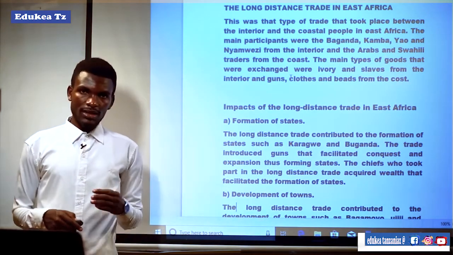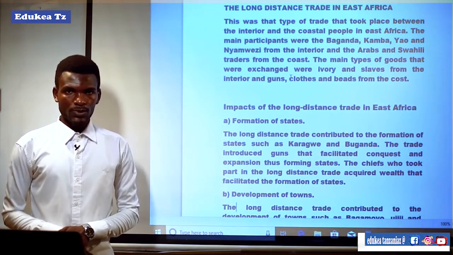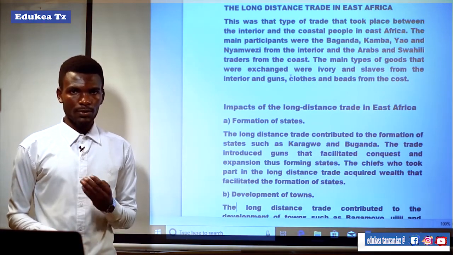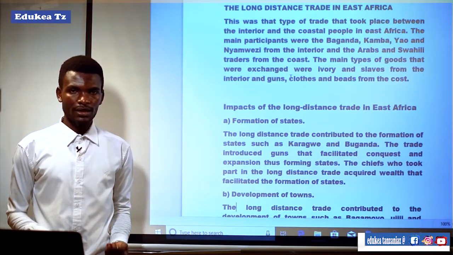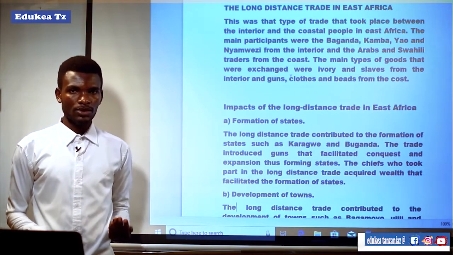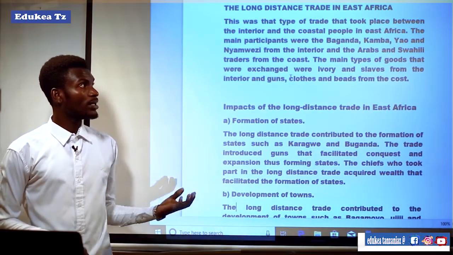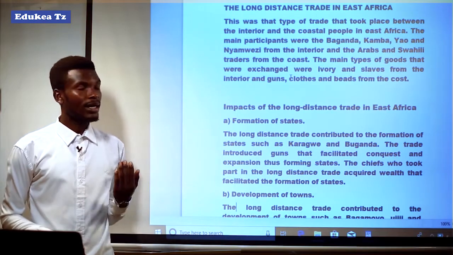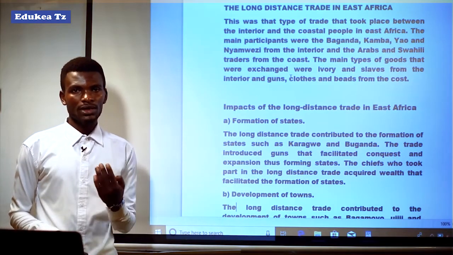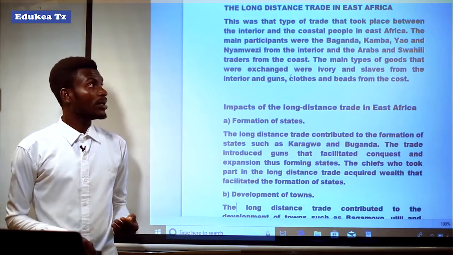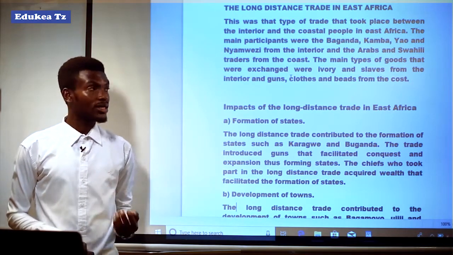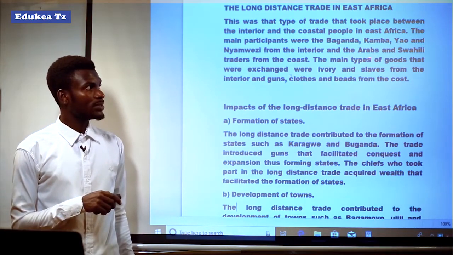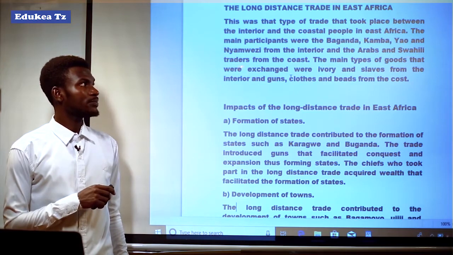It means that the long distance trade between the people of the interior of East Africa and the people of the coastal areas involved the Baganda, Kamba, Yao and Nyamwezi from the interior parts of East Africa, and the Arabs and the Swahili traders who came from the coastal areas.